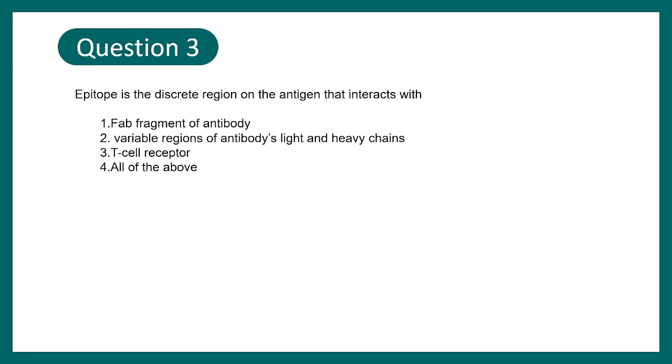Question number 3. Epitope is the discrete region on the antigen that interacts with: Fab fragment of the antibody, variable regions of the antibody's light and heavy chain, T cell receptor, all of the above. So here the correct option would be all of the above, because you might be very tempted to answer option number 2, but Fab fragment harbors the light and heavy chain. So obviously that is correct, and T cell receptor can recognize epitopes when the antigen is presented on class 2 MHC molecule. So that is also correct.